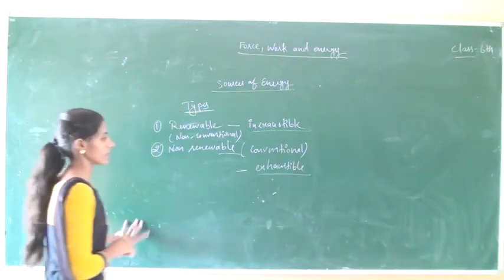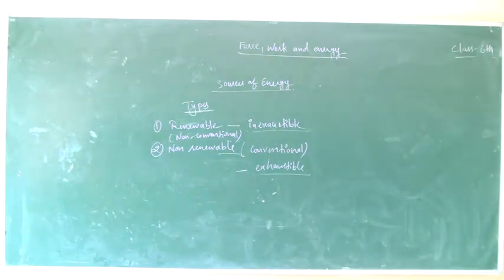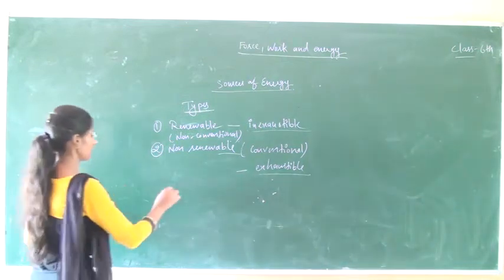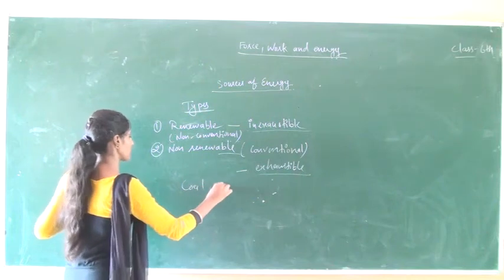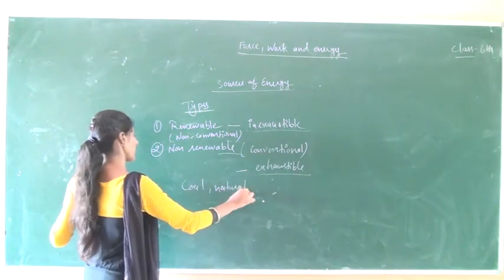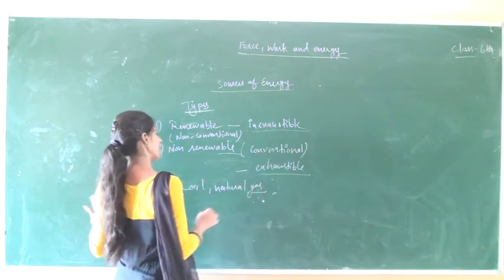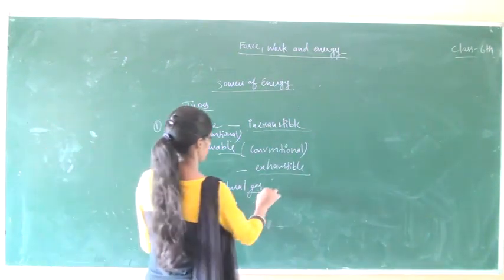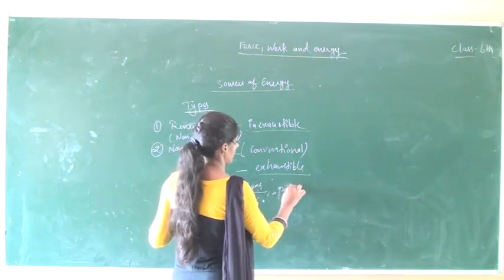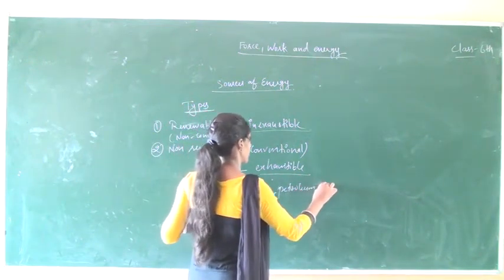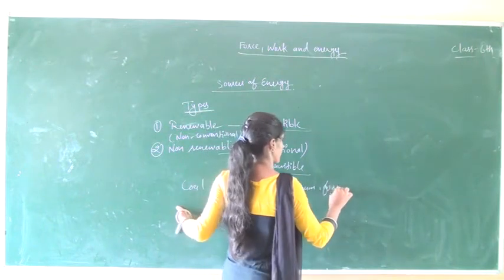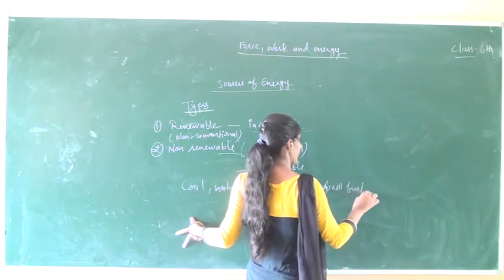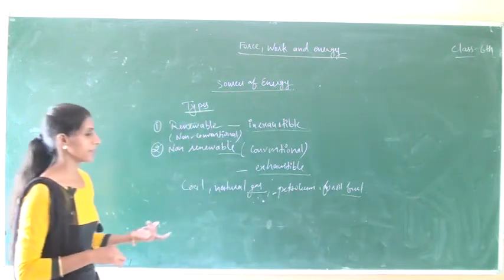The sources which cannot be used again and again and are exhaustible are known as non-renewable sources of energy. For example, coal, natural gas, which are present in a limited quantity, petroleum, fossil fuels. They take a very long time in the preparation.